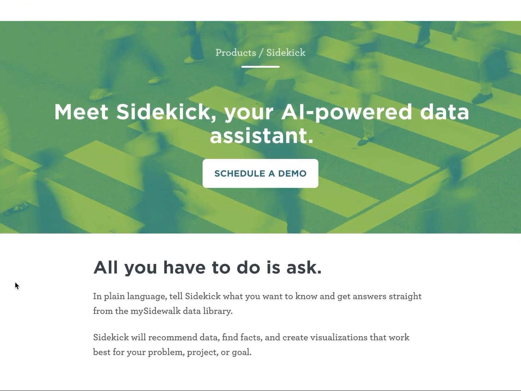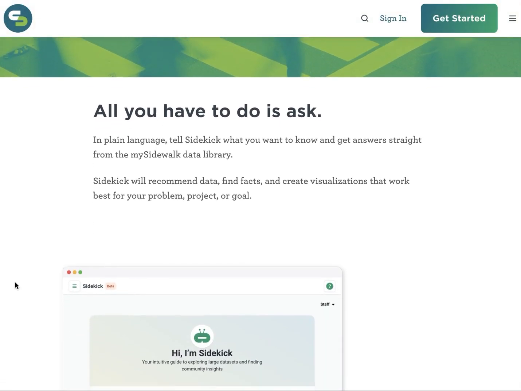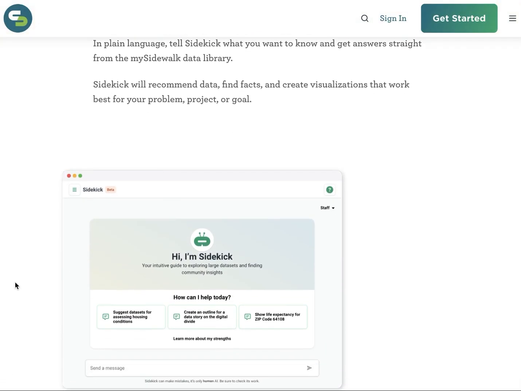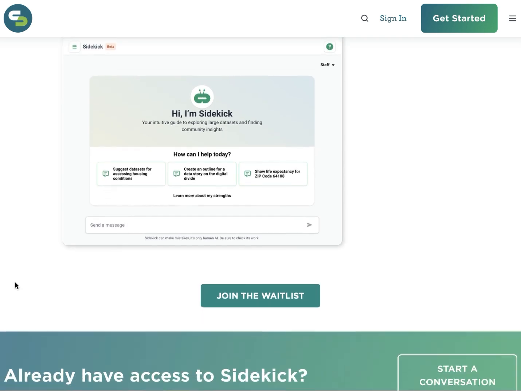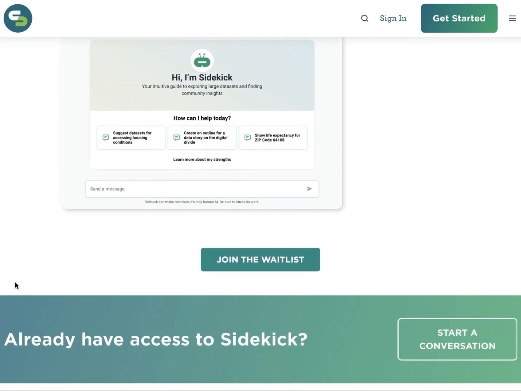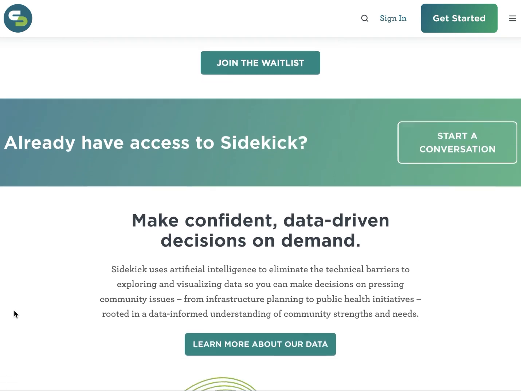This is one example of how to use Sidekick in your work. And with its knowledge of the My Sidewalk data library and its question answering, visualization, and storytelling capabilities, there are infinite possibilities to make change in your community.